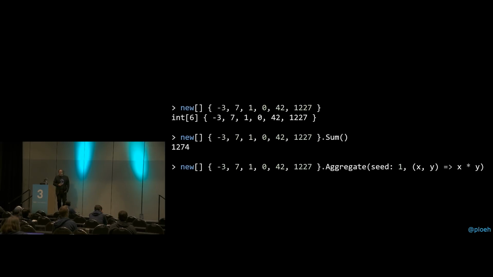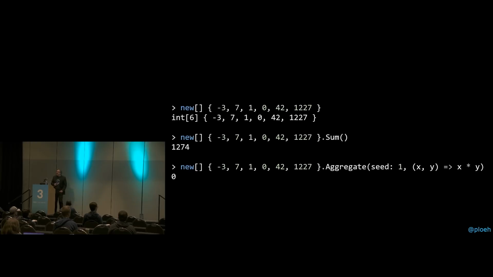But you'll notice that I'm using the overload here that takes a seed, and the seed is 1. And the reason for that is it's not necessary here, but if you have an empty collection, an empty array, aggregate wants to return an integer, or whatever type you want to return, but you can't return an integer from an empty array unless you tell it what the default value is. So in this case, I'm just using 1, because 1 times something is just the other number. So this idea of taking a seed and a little lambda expression that we can use to do projections, we can apply that to maybe of t as well. Now this one, by the way, returns 0 because one of the numbers is 0, so that's not so interesting.